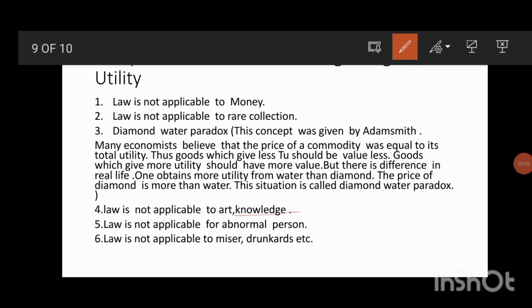This law is not applicable to art and knowledge. For example, a person may not derive satisfaction just by acquiring a little bit of knowledge. Everyone is interested in knowing more, and this law is not applicable to art also. If a person is interested in a particular art, he is very much interested in knowing about that art in depth. He will not be satisfied just by knowing one or two things. So it is not applicable for an abnormal person. This law is also not applicable for misers as well as drunkards.